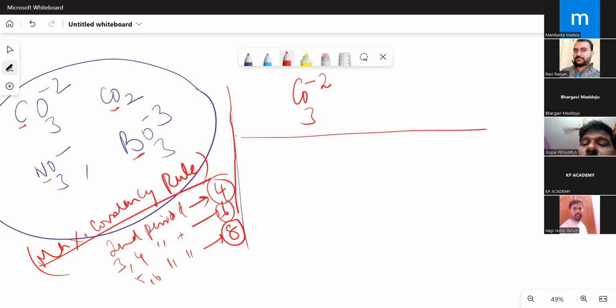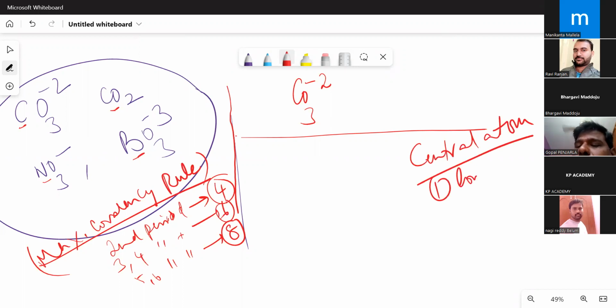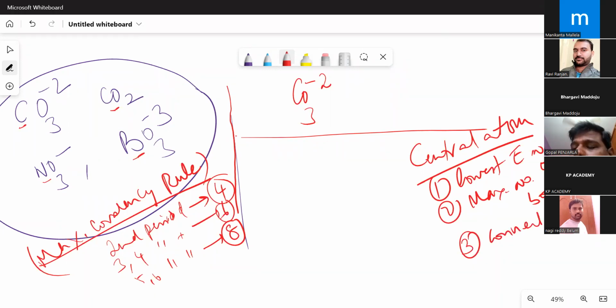The central atom should have three characters. Number one, lowest electronegativity. Number two, it should form the maximum number of bonds. Number three, it should be connected to all atoms.